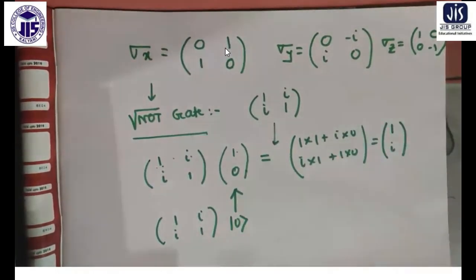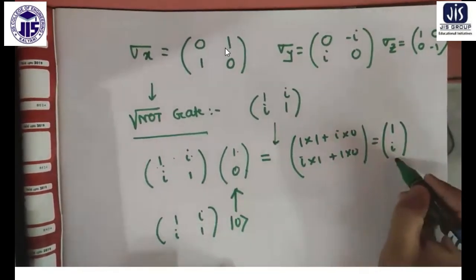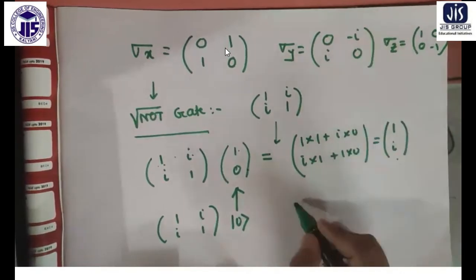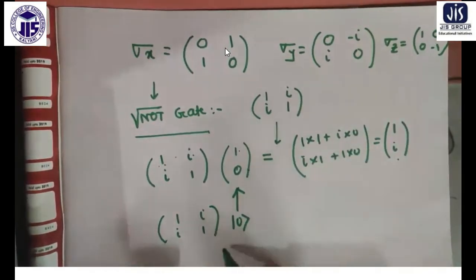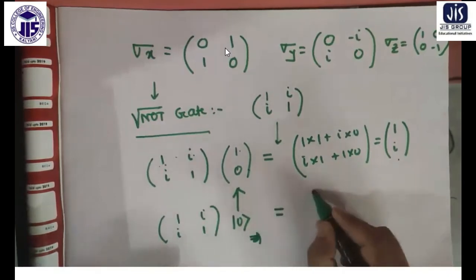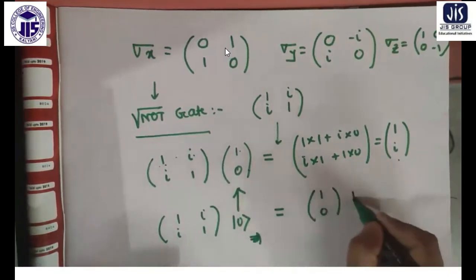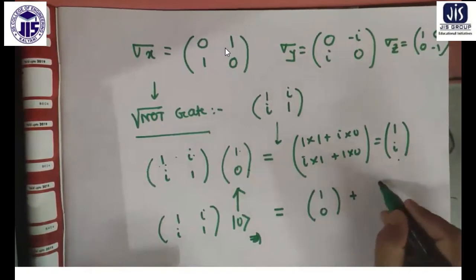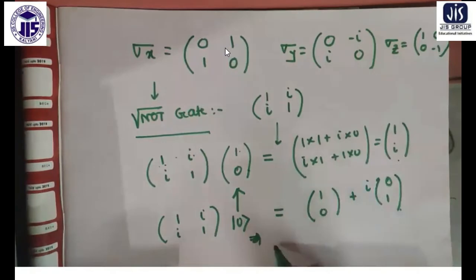This is the root NOT operation. The vector (1, i) is nothing but this: (1, 0) plus i times (0, 1). So what are you producing?